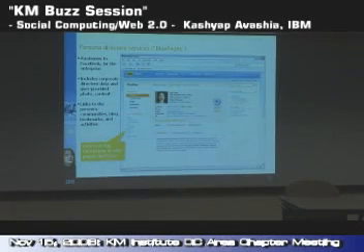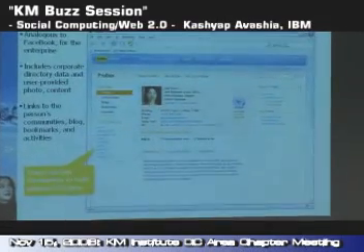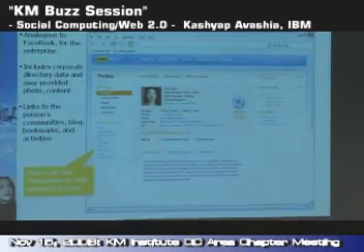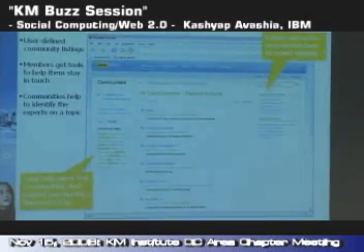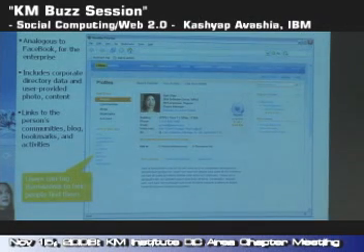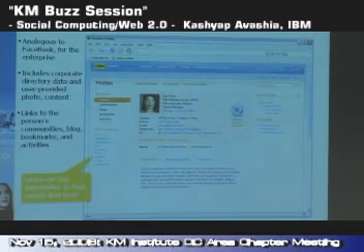Other than your corporate business card information, like your phone number and address, you can also have your photograph, who you report to, and you can tag yourself so that others may know what you are good at, what you are expert at. The second component of Ventura, and again let me step back. Blue Pages is the anchor of all the other components of Ventura. As I said, you can see communities and blogs and bookmarks and activities anchored just on Blue Pages.